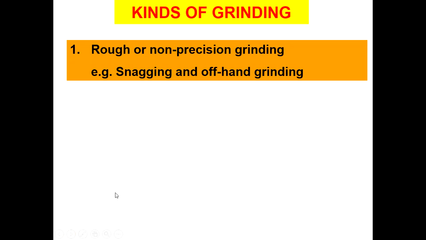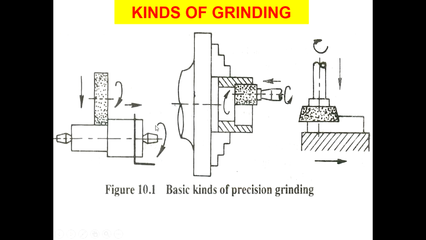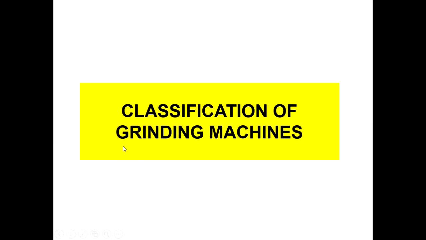We have two kinds of grinding. The first is rough grinding, also called non-precision grinding, and the second is precision grinding, also called finish grinding. Let's see the basics of precision grinding first. This is precision grinding, or finish grinding. You can see the first one is external cylindrical grinding, this one is internal cylindrical grinding, and this one is surface grinding. These are very popular material removal processes, or finishing processes for the workpiece. Now let's see the classifications of the grinding machine.